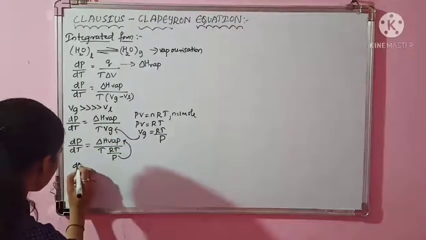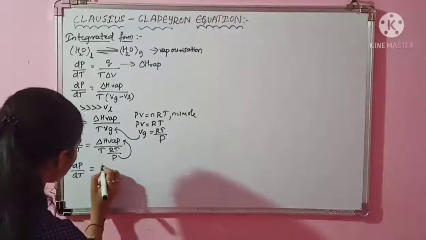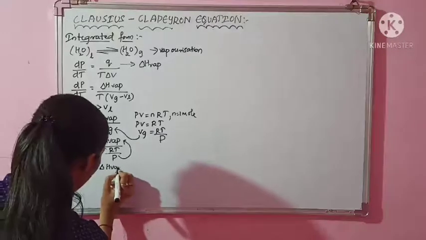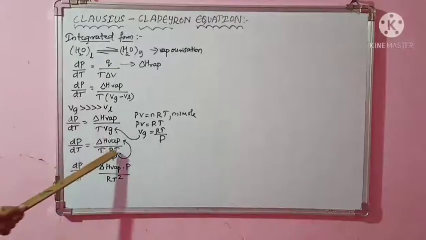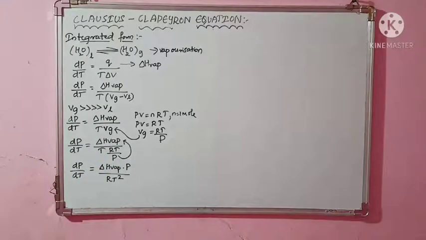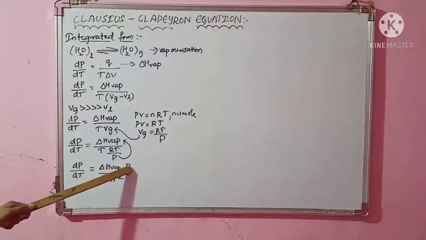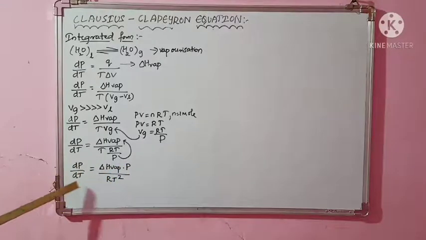Just on rearranging these terms, what happens, dP by dT is equal to delta H of vaporization into P divided by R into T squared, because I have T here. So T into T will be T squared. Okay, so now I got this expression. Now I have to integrate this. Before integrating, I can put the like variables on one side. Here P is there, here dP is there, here T is there, here dT is there.